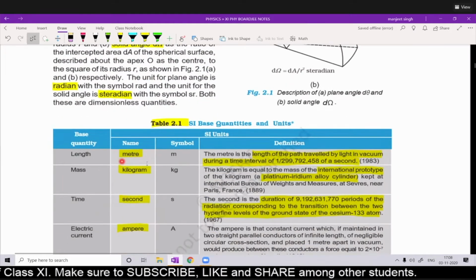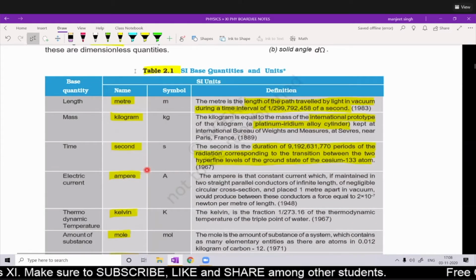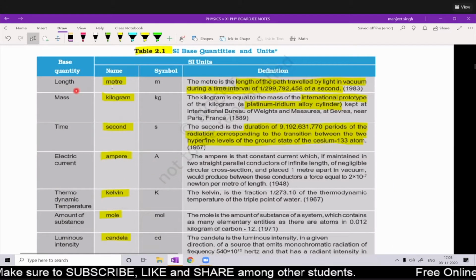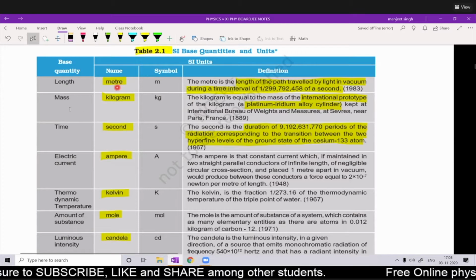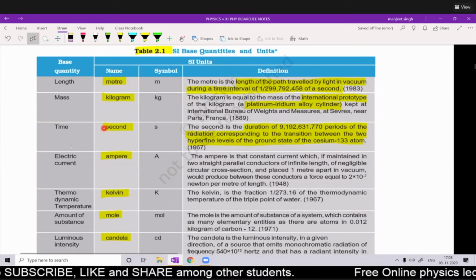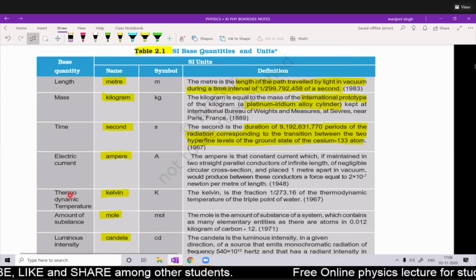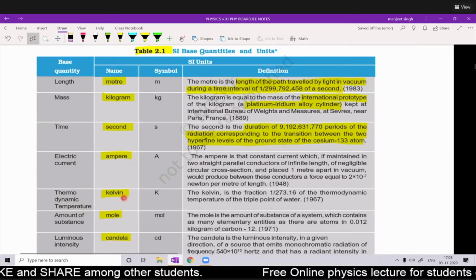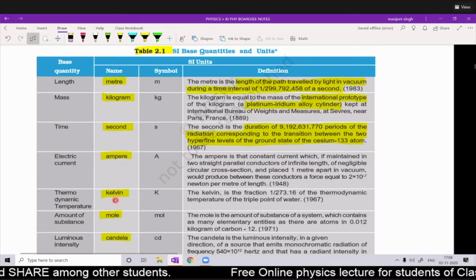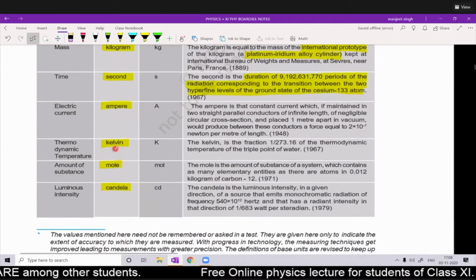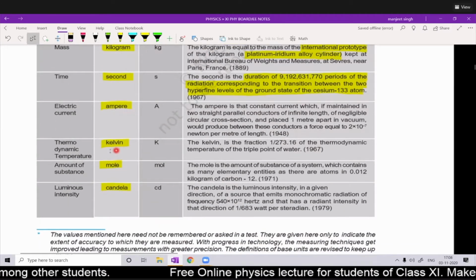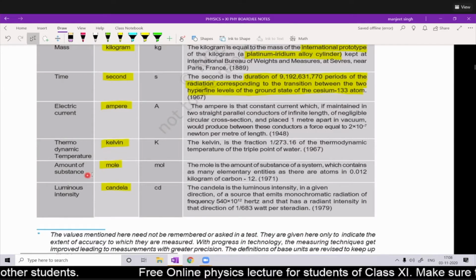See, these are the base units. This table shows length, whose unit is meter; mass, kilogram; time, second; electric current, ampere; thermodynamic temperature, Kelvin. Temperature is also measured in degree centigrade and Fahrenheit, but the SI unit is Kelvin. You have to remember that.